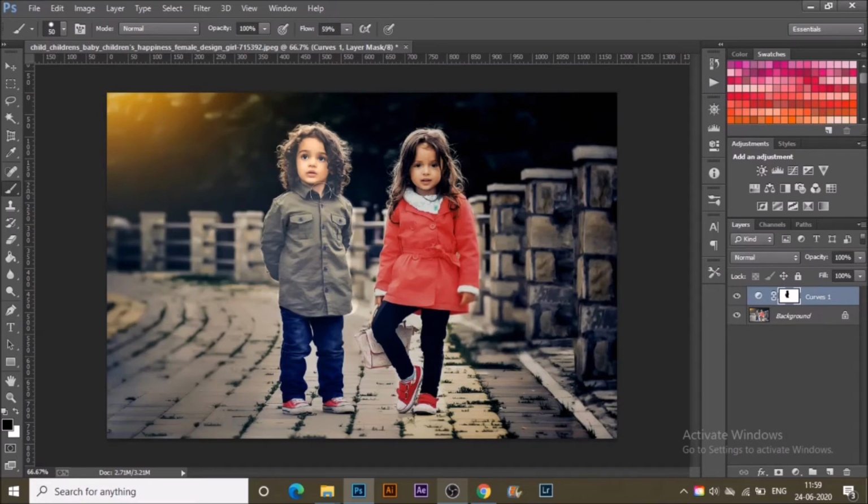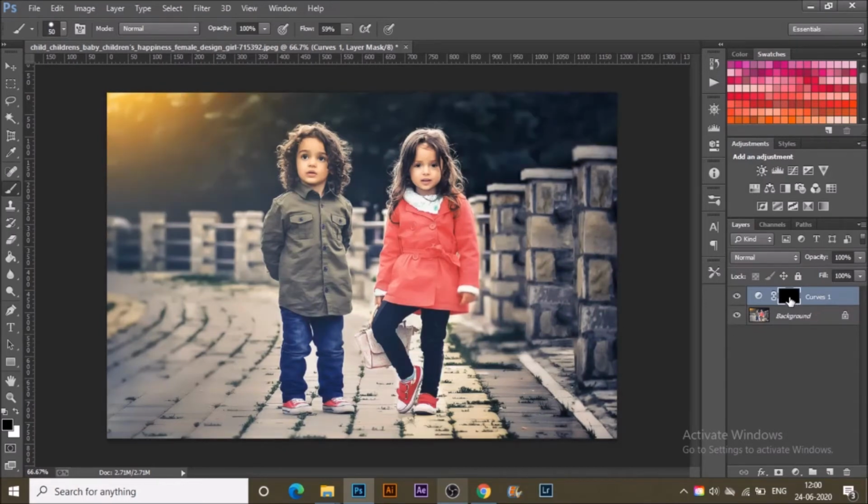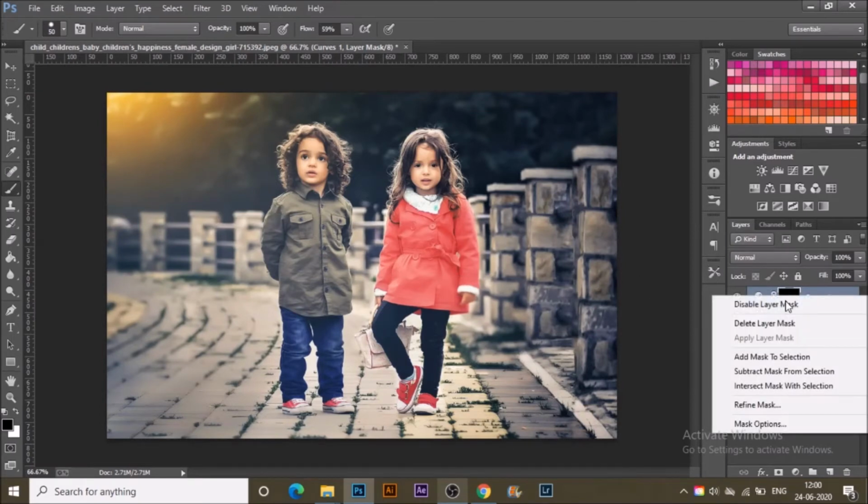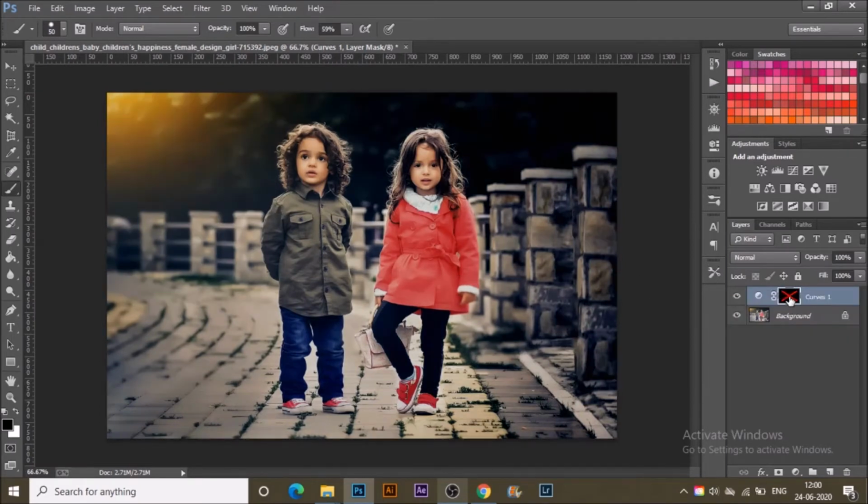So let's undo everything. I'm just having that particular effect, and I haven't done any masking on that layer. If I select the layer mask thumbnail and hit Control I, it inverts the mask. If I disable the mask, you can see the effect is visible, and if I enable the inverted mask, the effect is invisible.